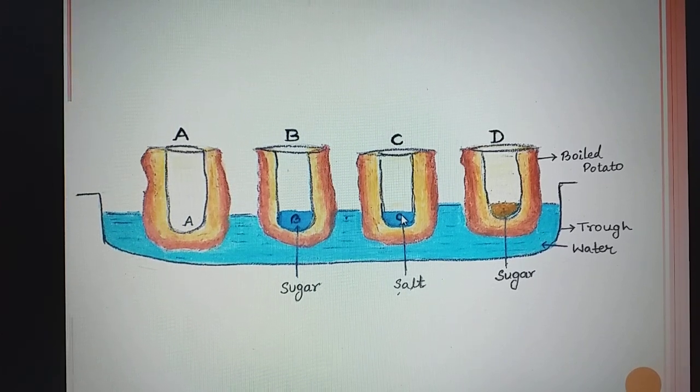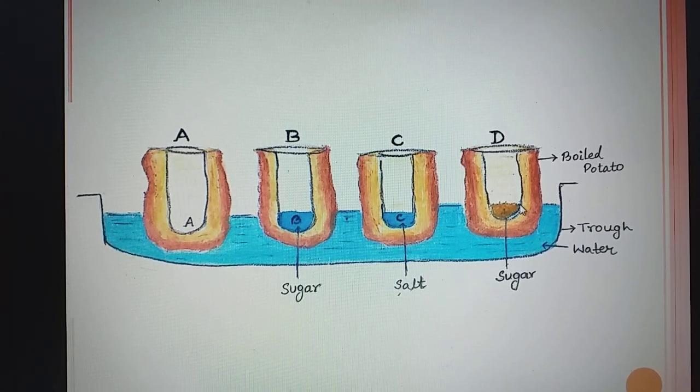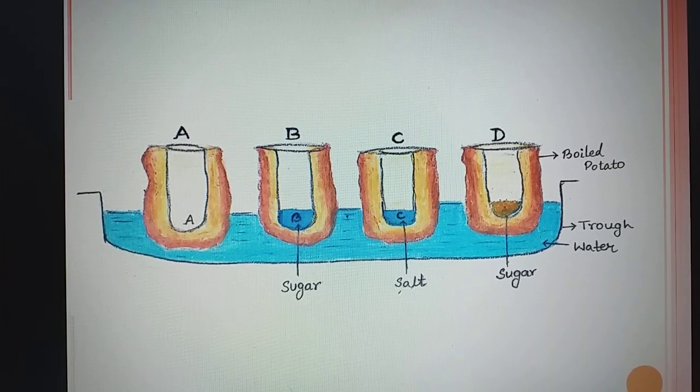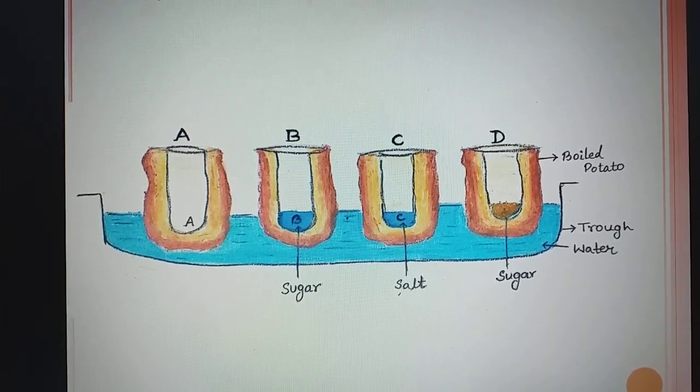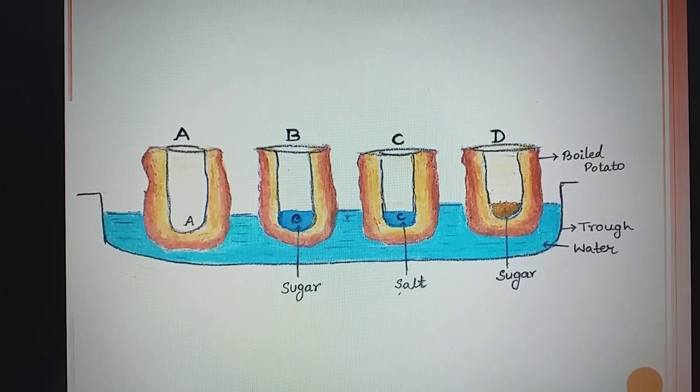So salt is being kept here. Now put 1 teaspoon sugar in boiled cup D. So this is the boiled cup. Here we have kept the sugar. Now keep this set for 2 hours. After 2 hours of observation, we will find that a few changes are there.